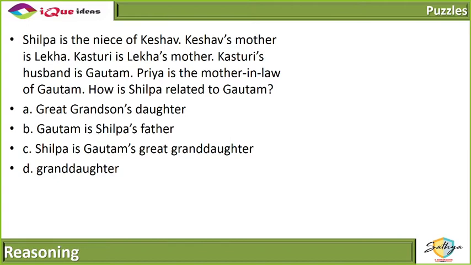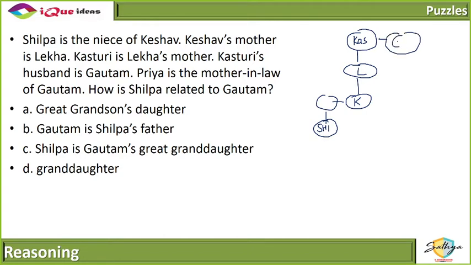So it's given that Shilpa is the niece of Keshav, right? So we have Keshav and Keshav's niece. That means Keshav has a sibling and that sibling has a daughter, let us say Shilpa. Keshav's mother is Lekha. Kasturi is Lekha's mother. Kasturi's husband is Gautam. Priya is the mother-in-law of Gautam. Then how is Shilpa related to Gautam, right?